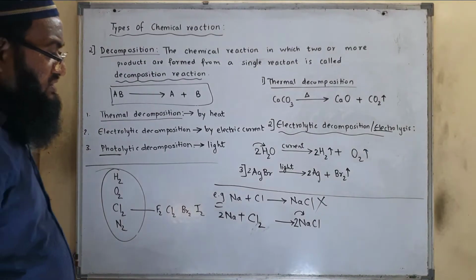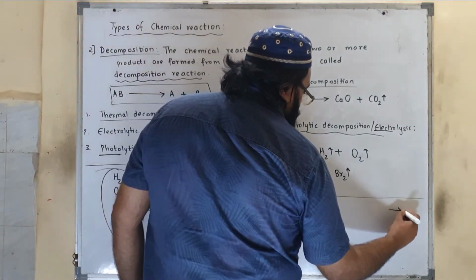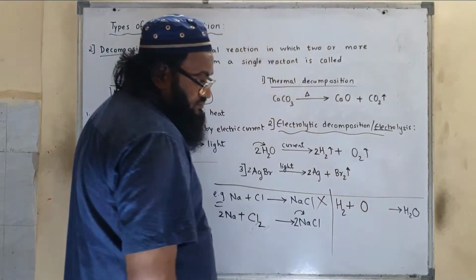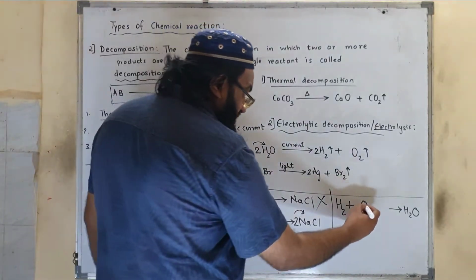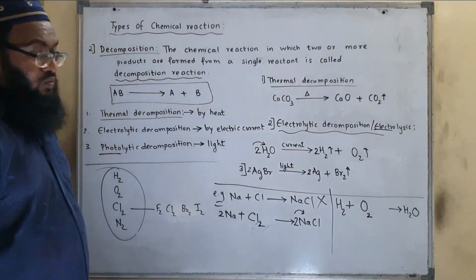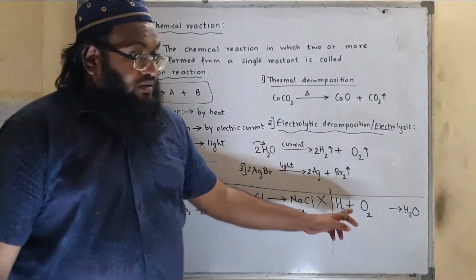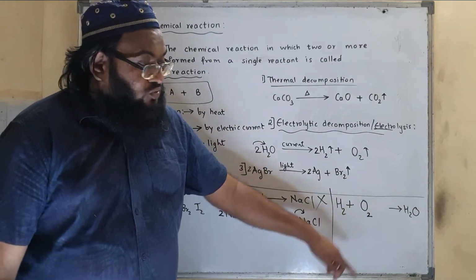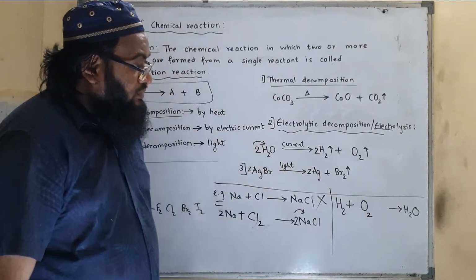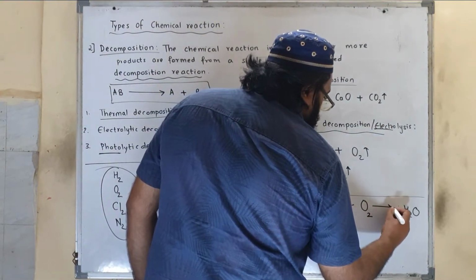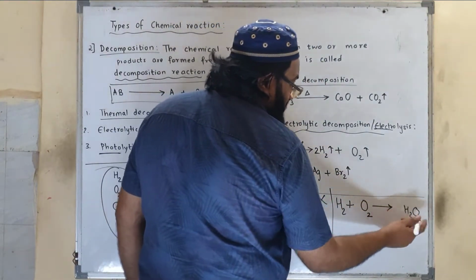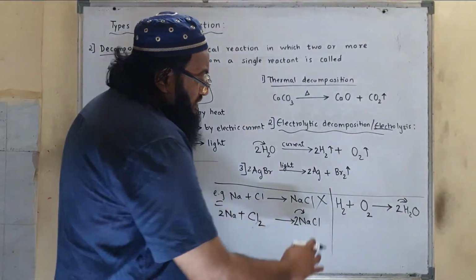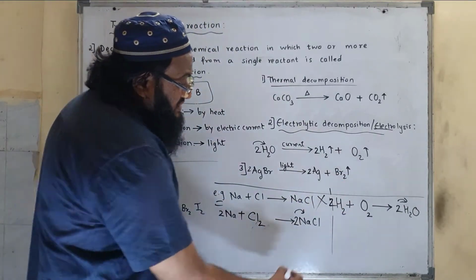Like for example, formation of water. Water is H2O. Hydrogen H2 will combine with oxygen. Don't write O, because oxygen is diatomic, so you need to write O2. What I said, in a chemical reaction, a reactant should participate in its molecular formula. So oxygen's molecular formula is O2. So here it will combine as O2. Now it has formed water. Let us count the number of oxygen over here. 2. Here it is 1. We'll write 2. Then the neighbor got affected. Hydrogen is 2 to 4. Over here it is 1. Now it is balanced. So this is the balanced reaction.